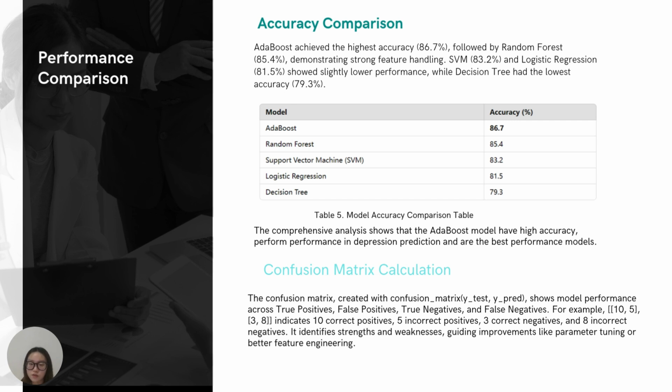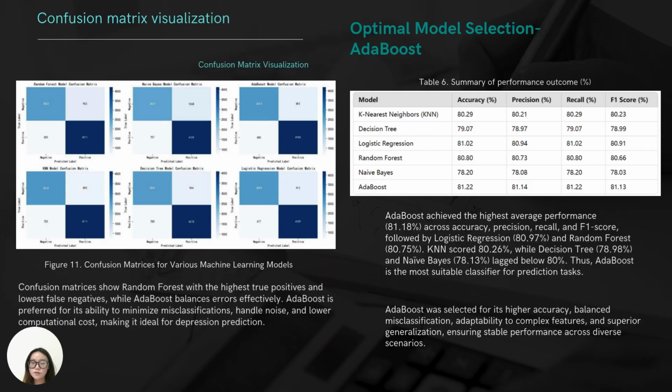The confusion matrix was used to analyze predictions. It helps identify true positives, false positives, true negatives, and false negatives, showing the strengths and weaknesses of each model. This analysis guides improvements for better predictions. The confusion matrix shows how well each model predicts depression. Random forest has the most correct depression predictions and the fewest missed cases, but AdaBoost handles errors more evenly. This made AdaBoost better at avoiding mistakes and handling complex data.